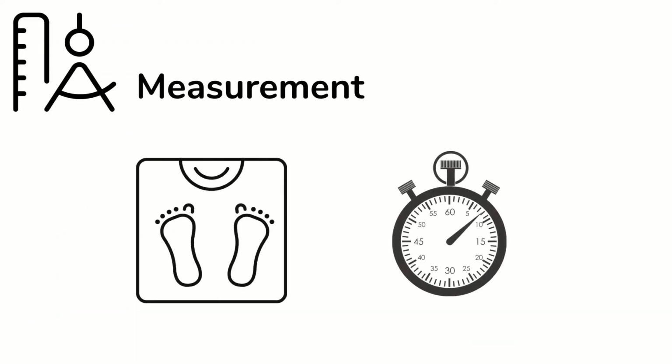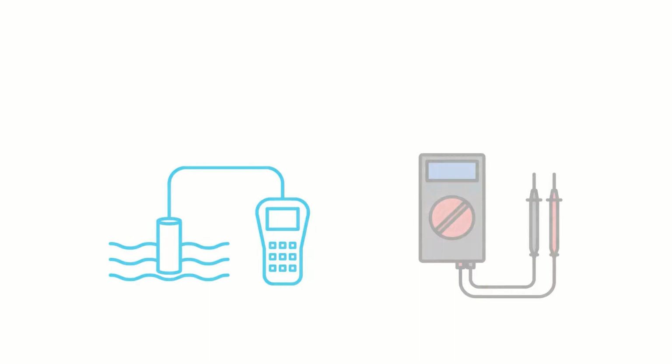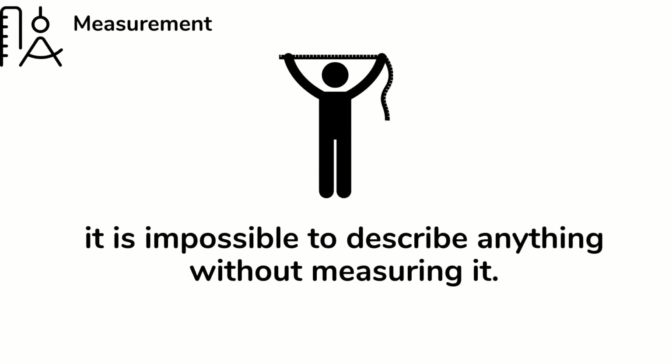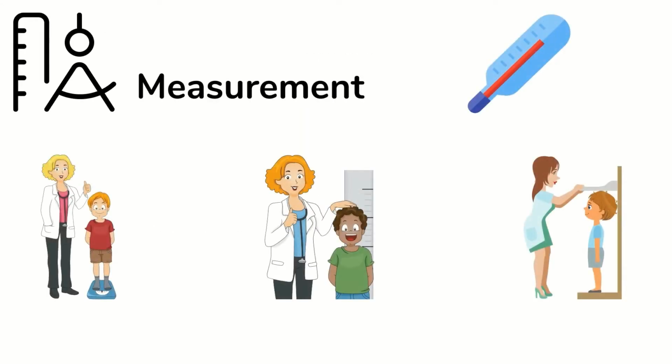Measurement is a natural part of everyday life. We express daily needs in size and weight. Even water and electricity are metered. Blood samples, active substances and medicines also need to be precise. I think it is impossible to describe anything without measuring it: room temperature, body weight, sunshine, chest width, and so on.